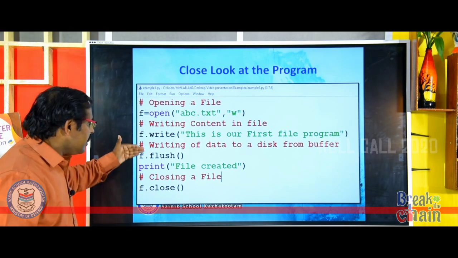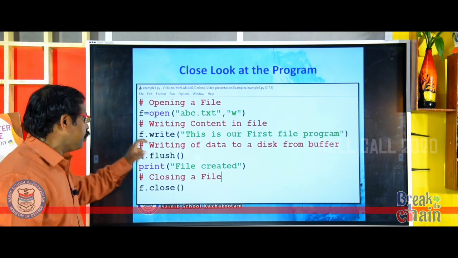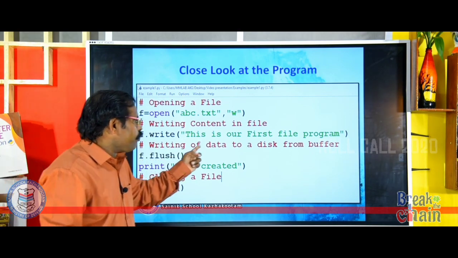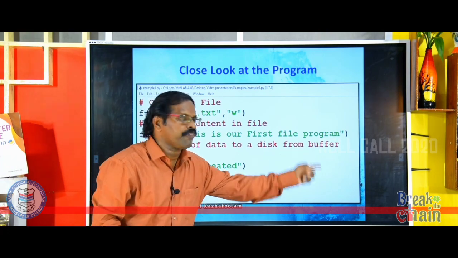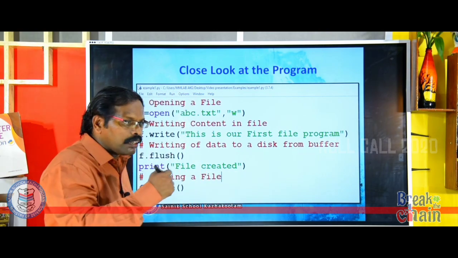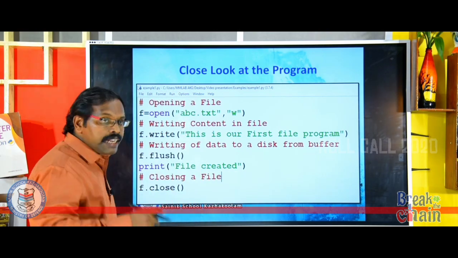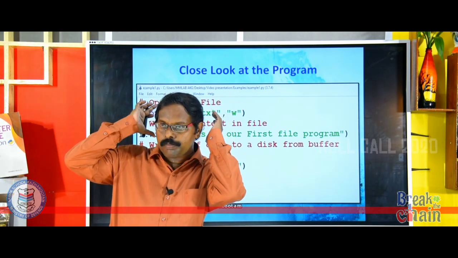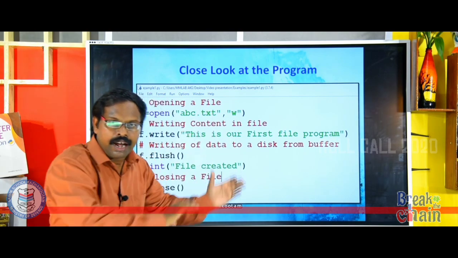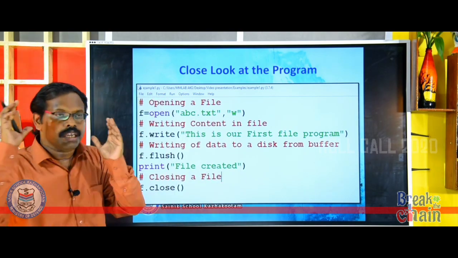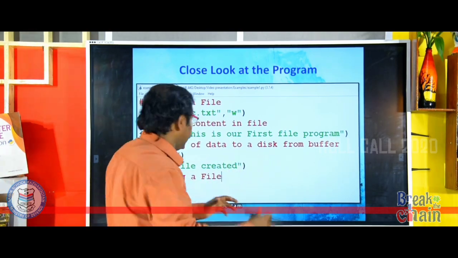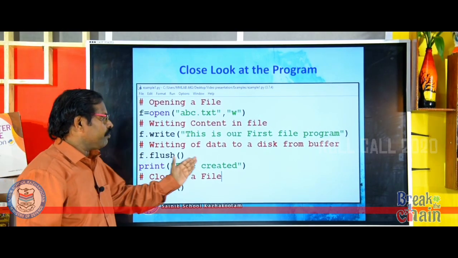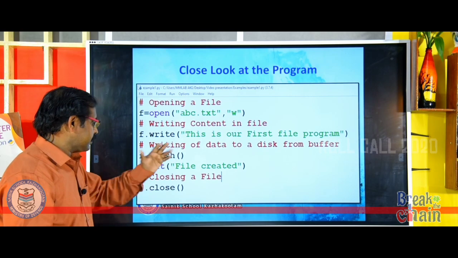Okay, now the third line, very important, f.flush. You just read this, writing of file data to a disk from the buffer. That means whatever you are trying to write will already be there in a buffer. That content has to be flushed. A stream of bytes has to be flushed into the file. So that is the use of f.flush. Now obviously print file created, that will be coming on the screen.